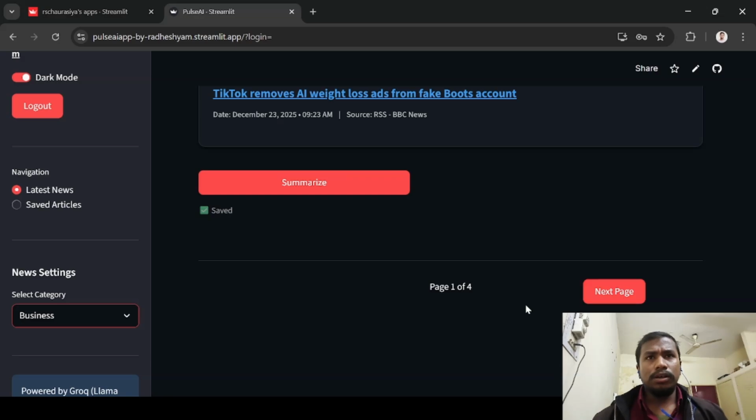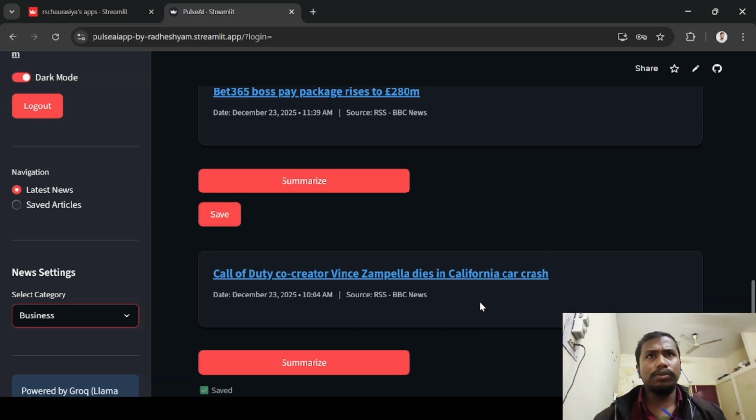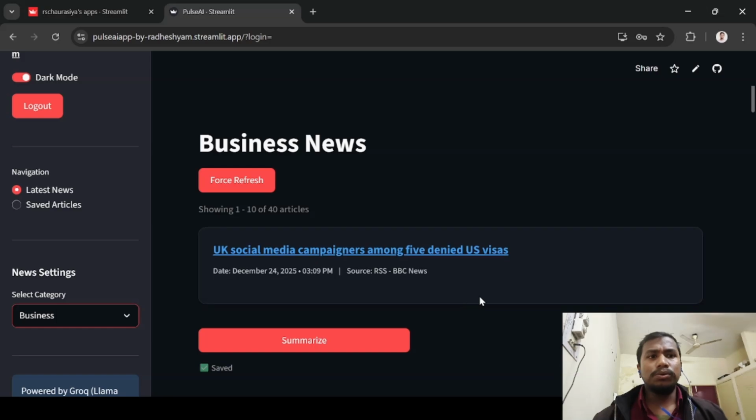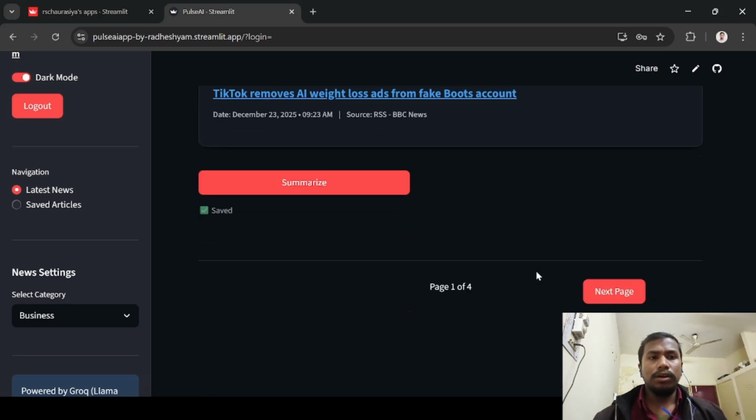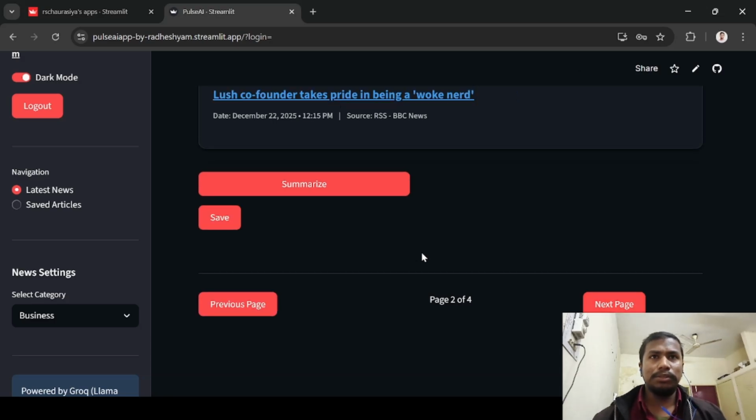And there is also a next page button, which goes to the next page. In one tab there is a limit of 10 news, and in the next page there are the next 10 news.